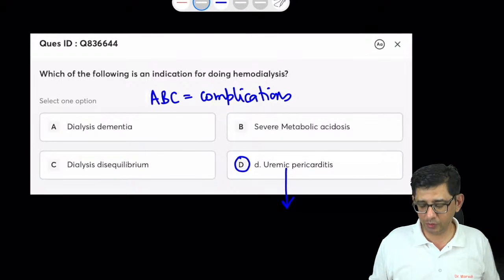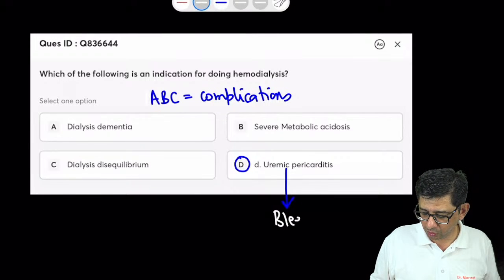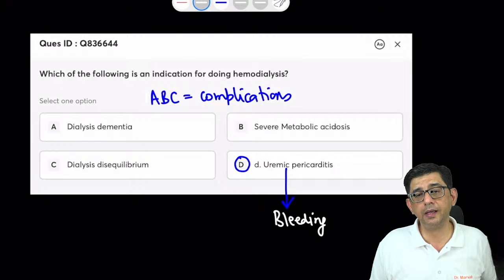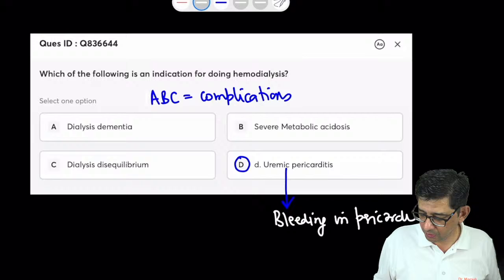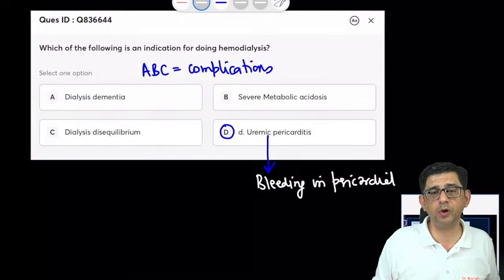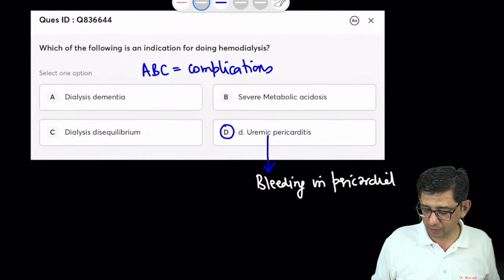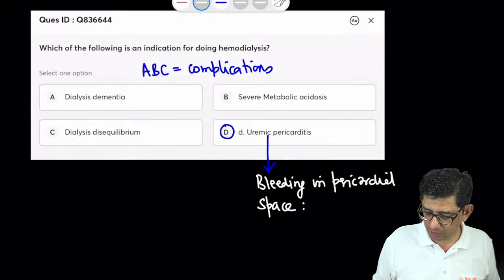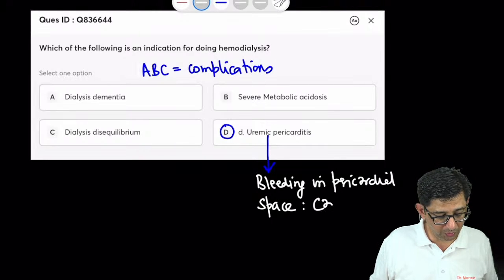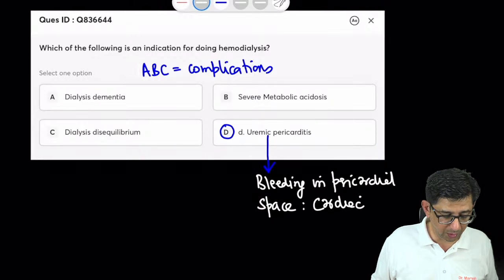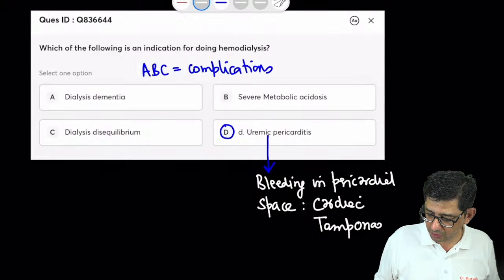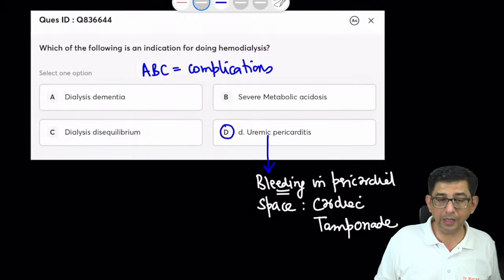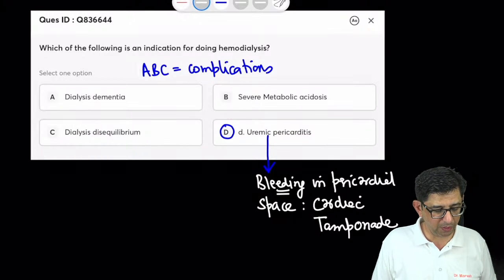The reason it is dangerous is because uremia, or toxins, can contribute to the development of bleeding, and this bleeding can occur in the pericardial space. I repeat that once again. Uremia is a condition where there are toxins in the body, and the toxins will cause bleeding in the pericardial space, and this blood can accumulate to such a large amount that it can contribute to the development of cardiac tamponade. Exactly, Vivan, you are spot on in explaining that there would be a platelet malfunction, there is going to be increased bleeding possibility, and as a result there can be development of cardiac tamponade.